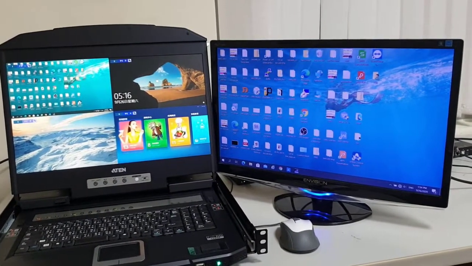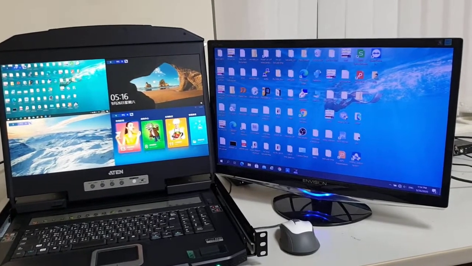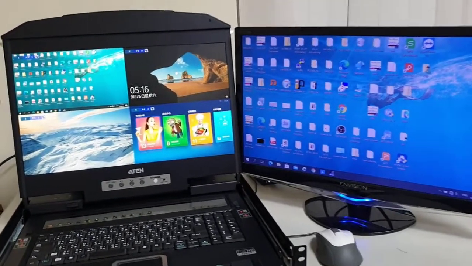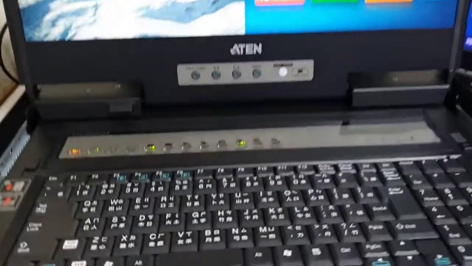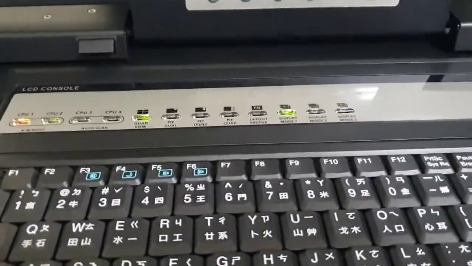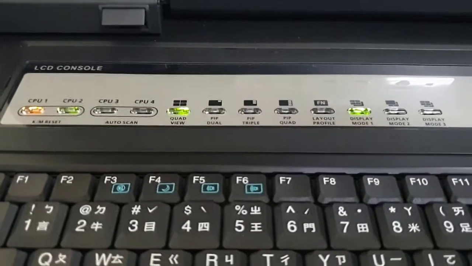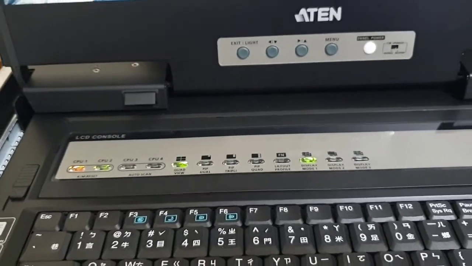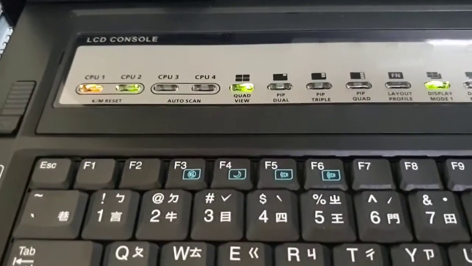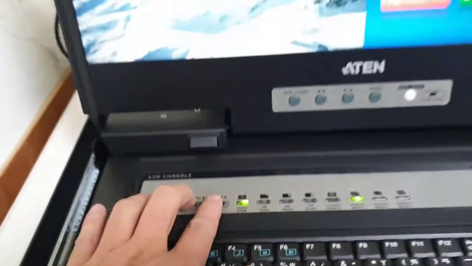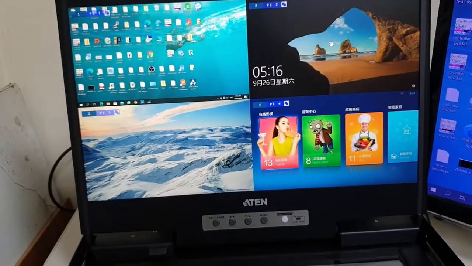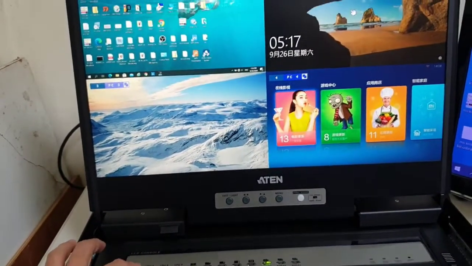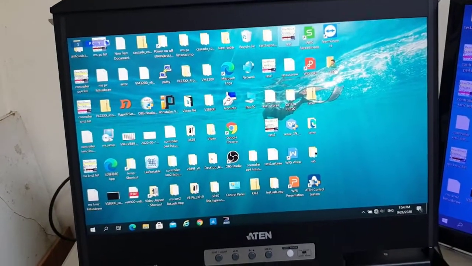Today we are going to introduce the push buttons of the multi-view LCD KVM switch CL3884. Today we will focus on the push buttons here, with which you can decide which display mode you would like to use. So let's start from the 4 push buttons here. As you can see now, the KVM is in the quad view display mode. Then when I push the button here, it will switch to the single display mode.